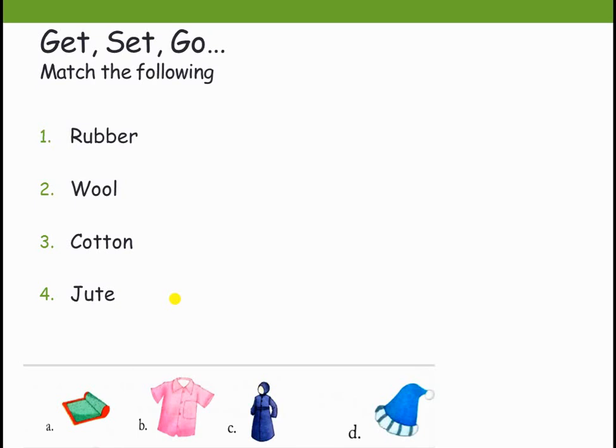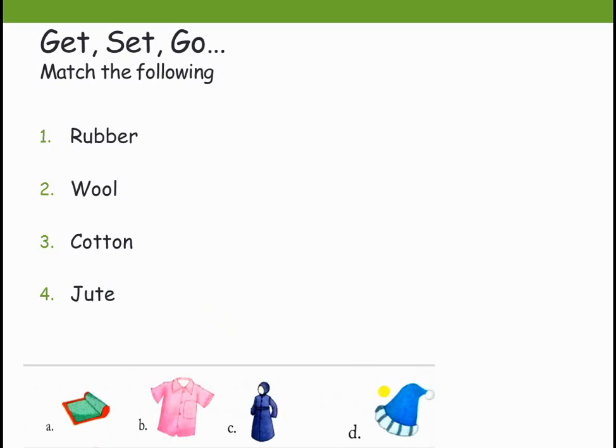Shall we start? Yes. Just go through the images given under this, and place the right image against the right name. Is it clear, children? Yes. In your book it is different. You are going to match it.